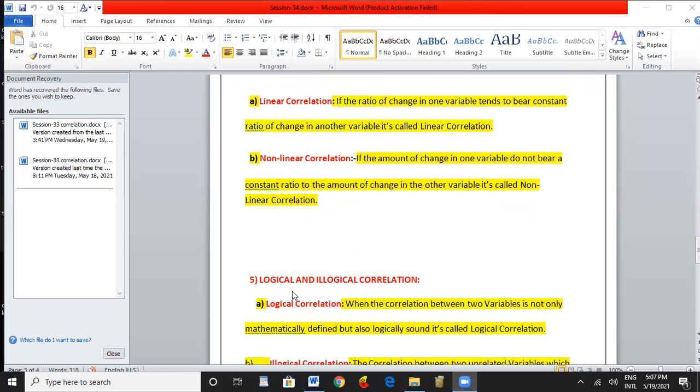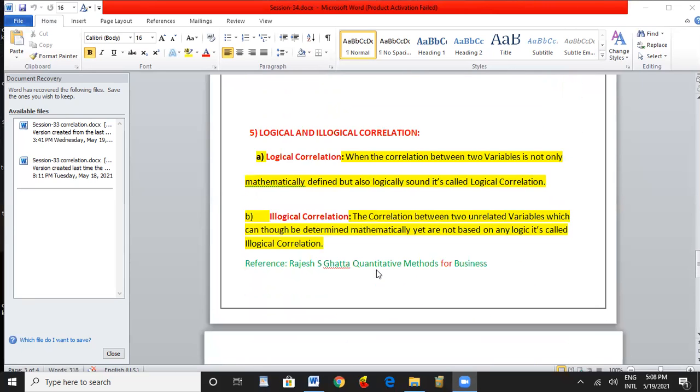Logical: what has been arrived at mathematically can be applied in practical life also. That is called logical correlation. Illogical: here you have derived it, but it cannot be applicable to practical life. That is called illogical correlation.